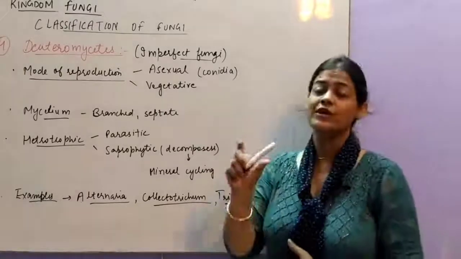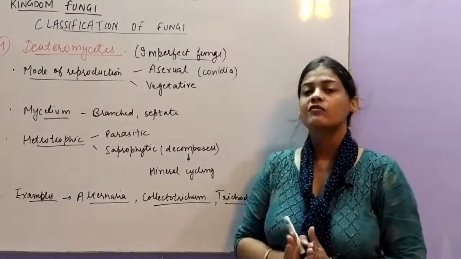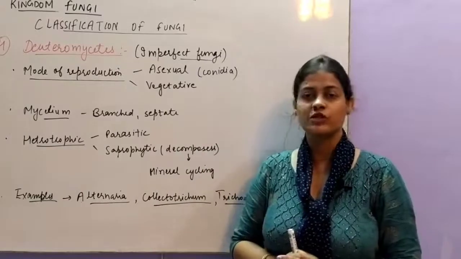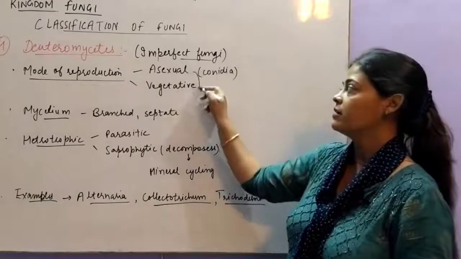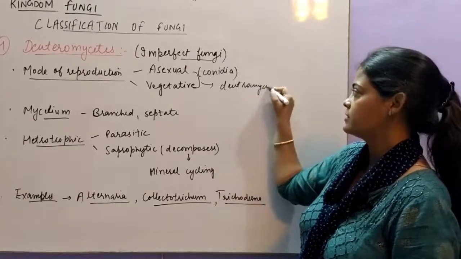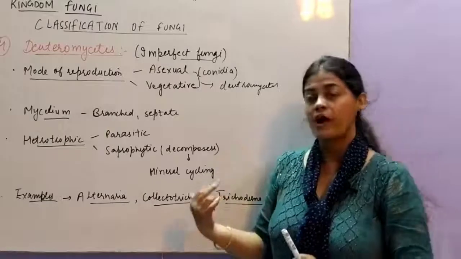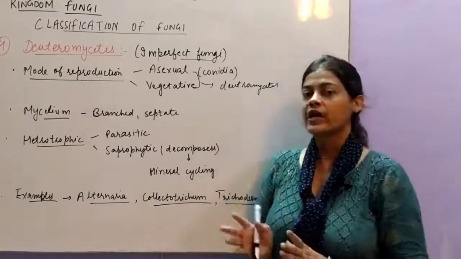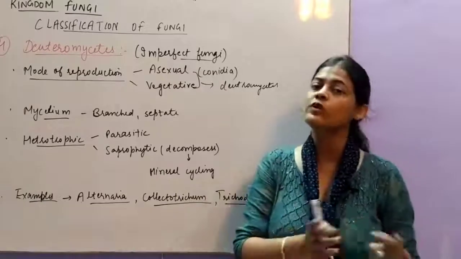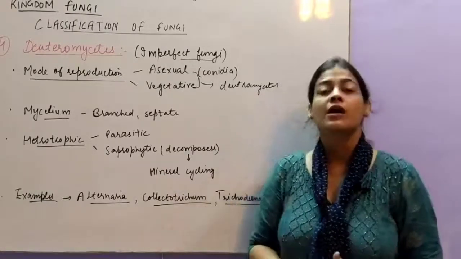The word Deuteromycetes is used for those fungi which show only this asexual and vegetative mode of reproduction. Means together they can be kept into Deuteromycetes. But later on, when the sexual mode was found in such cases, the organisms that were kept in Deuteromycetes were then shifted to Ascomycetes or Basidiomycetes depending upon their mode of reproduction.